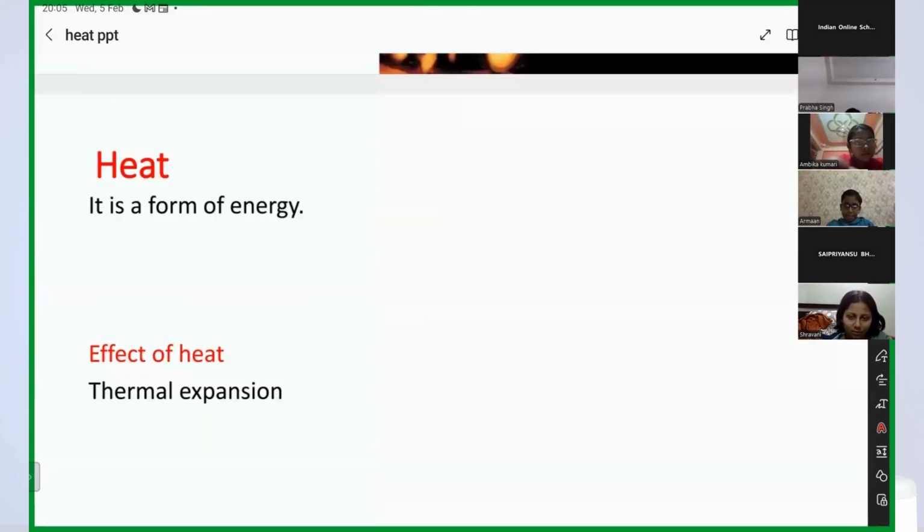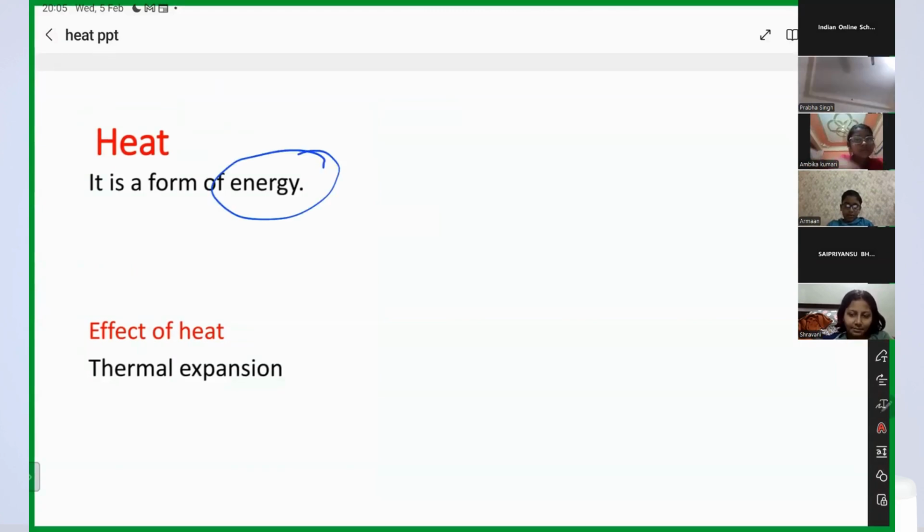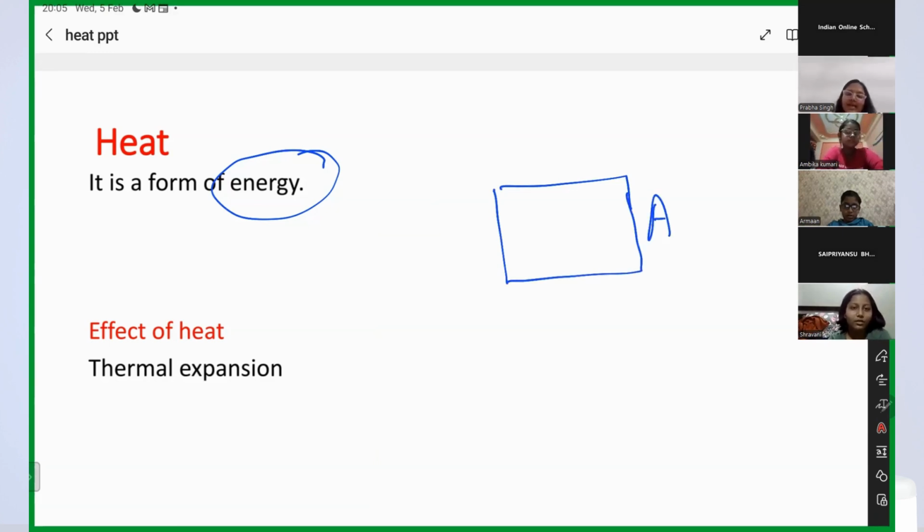We already know that heat is a form of energy, right? There are various forms of energy, and heat is one of them, and that we will study in detail. So, what is the effect of heat? Whenever you apply heat to an object, for example, we have this object A, right? If I apply heat to the object, what can happen to this object? Can anybody tell me? Ma'am, it will expand. Yes, very good. It will expand.